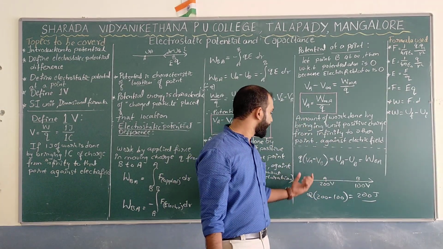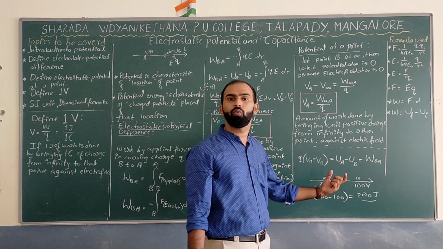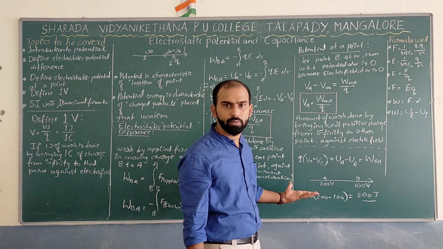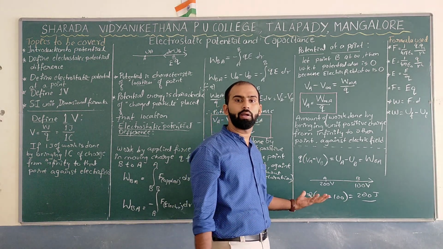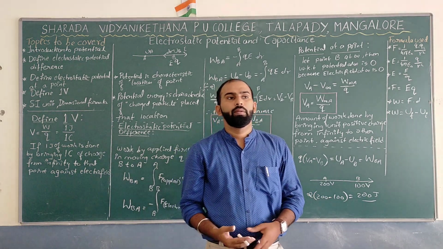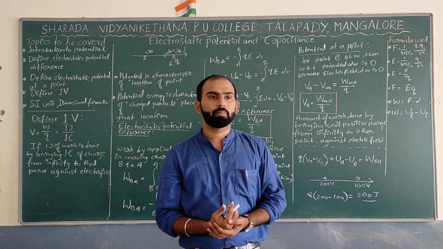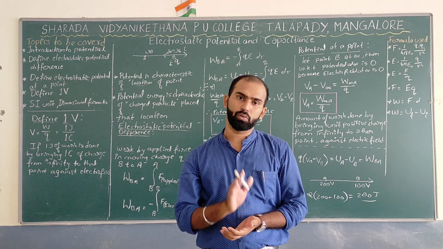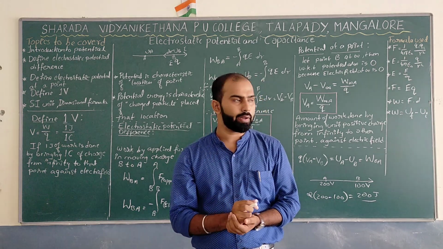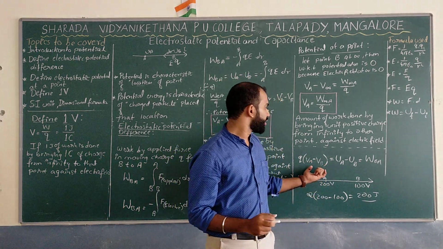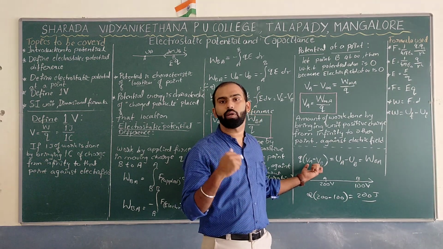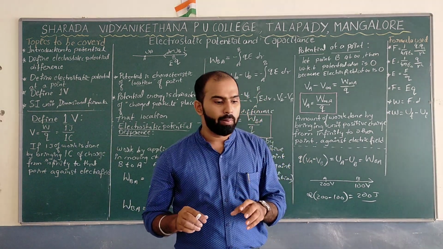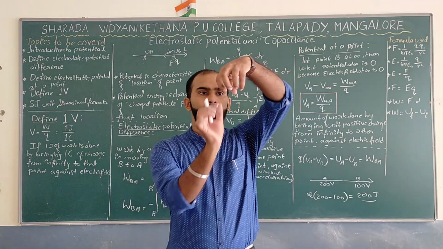Similarly, if I take a 5 coulomb charge and move it from 100 volt to 200, the work done should be 500. And in day-to-day life we can see this process. Normally at your home, the potential difference maintained is around 230 volt, correct? Let us say in a bulb there are 2 contacts.